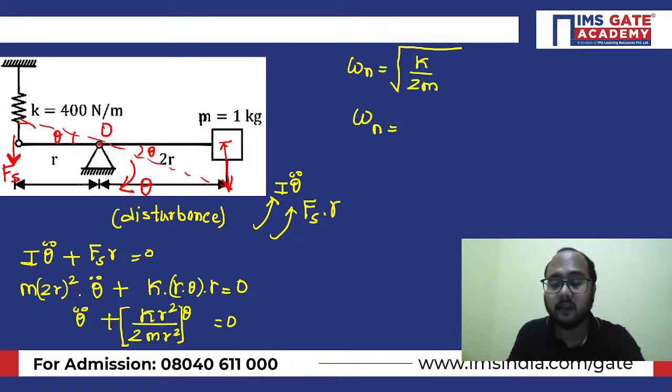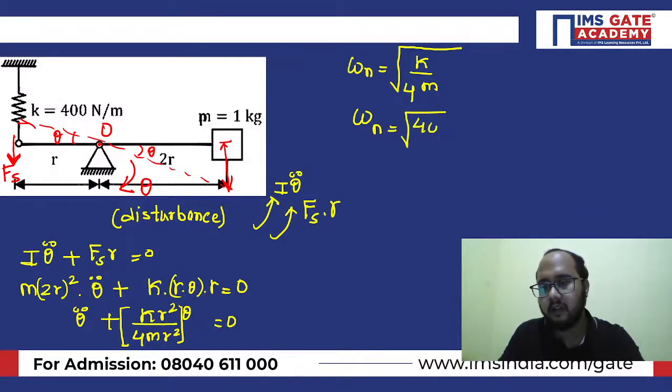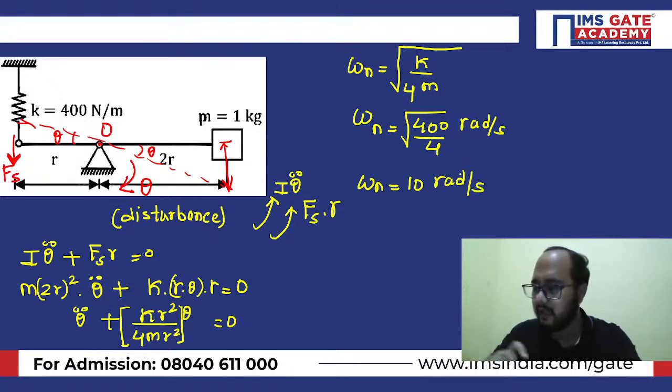Now see, (2r) square is there, so obviously the 2 becomes 4. So K value they have given as 400, divided by 4. Obviously 10 will be the answer, because under root 100 will become 10. So 10 radian per second will be the correct answer.